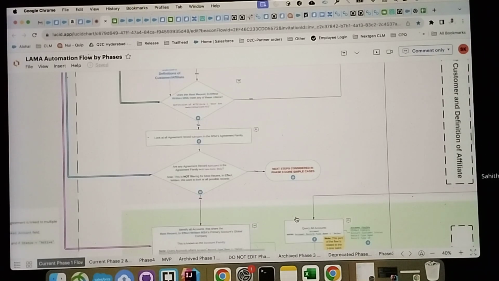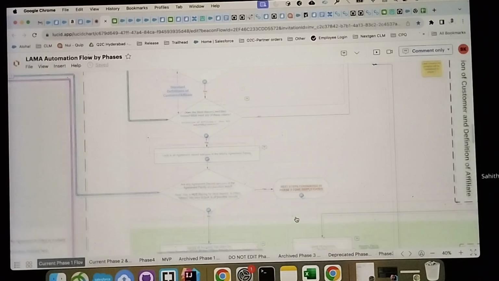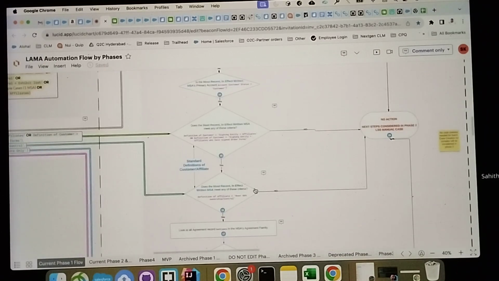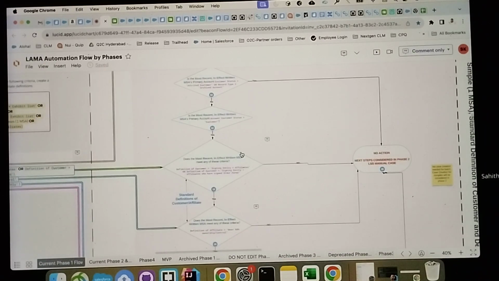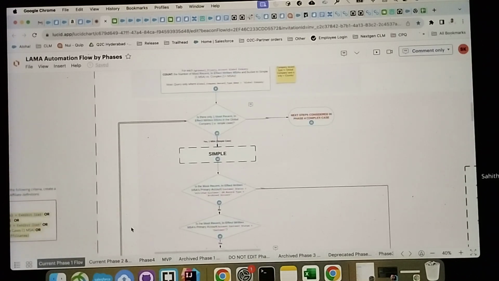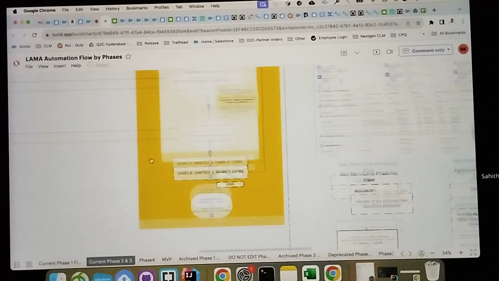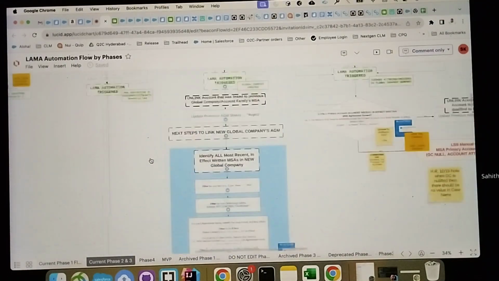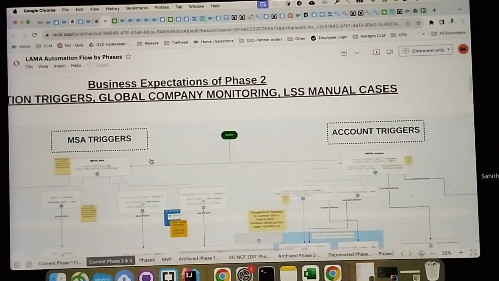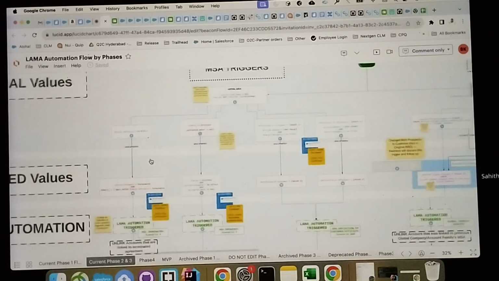That is not even in the development process actually. But here, this is phase 1, this is the flow chart, and in phase 2 there are lots of triggers here. Let me show you whatever I explained. I am explaining one more time here so that it is easy for you.